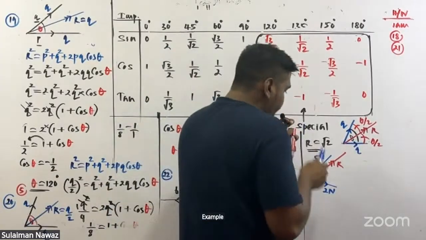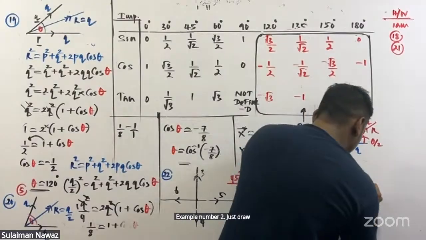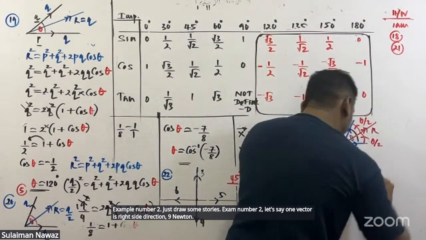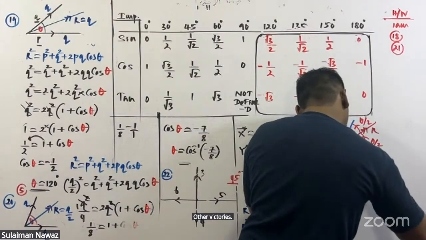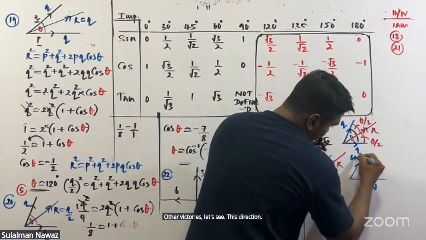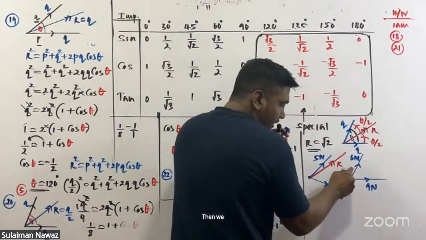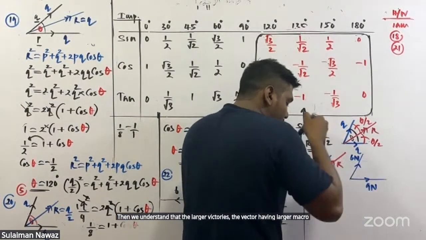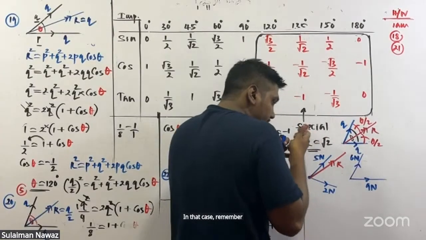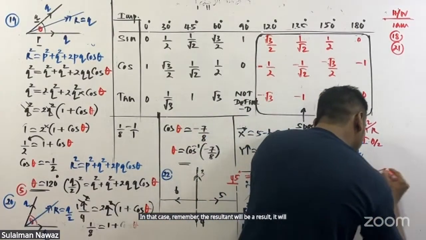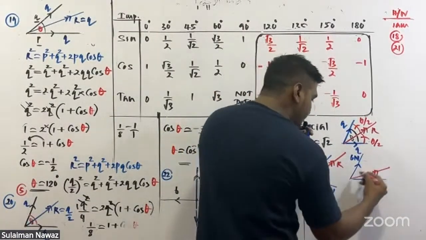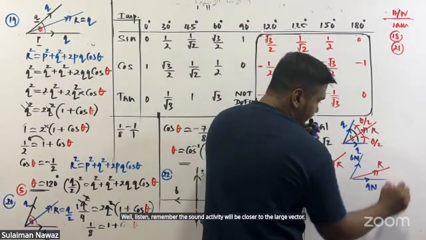Example number 2. Just draw some stories. Let's say one vector is in the right side direction, 9 Newton. The other vector is, let's say, in this direction, 6 Newton. Then we understand that the vector having larger magnitude is 9 Newton. In that case, remember, your resultant vector will be closer to the larger vector.